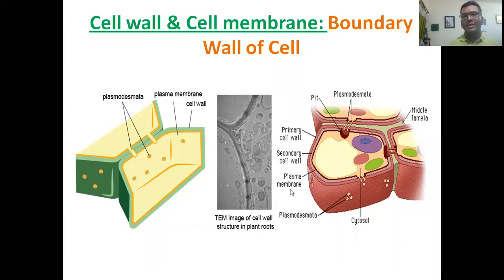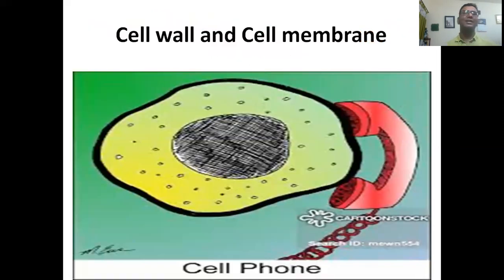And it gives the shape and it protects. This cell wall and cell membrane protect the inside parts of a cell. That's why it can be considered the boundary wall of the cell. My dear students, let us go to another. You see, a telephone receiver is connected with the cell wall and cell membrane. That means it is communicating with other cells. It is showing this.